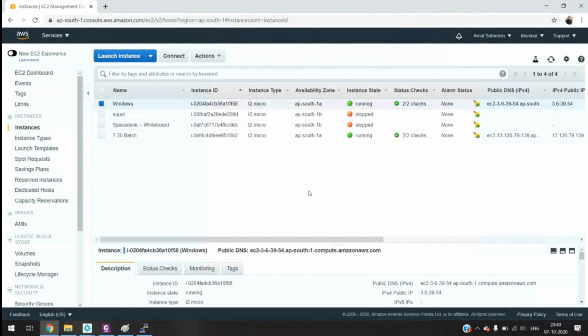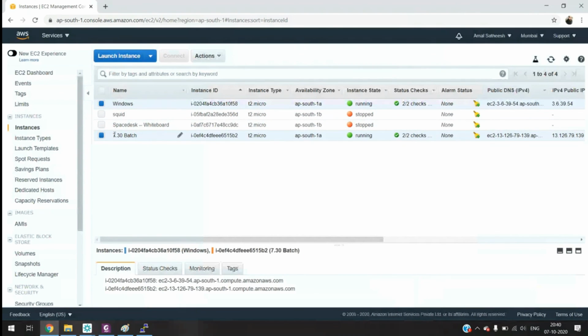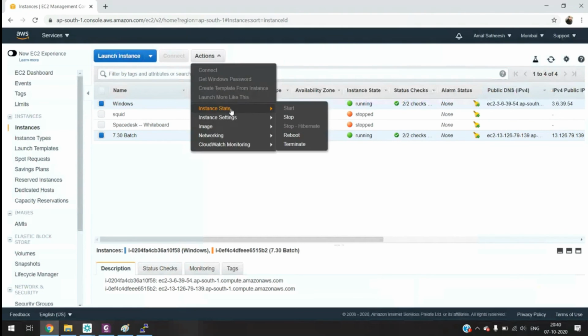Okay, guys. So please practice this, and don't forget to terminate the instance. If you don't want to use the instance, just terminate it. Select the instance which you want to terminate. Now I am selecting these two, I don't want these two instances. Go to Actions, Instance State, Terminate.